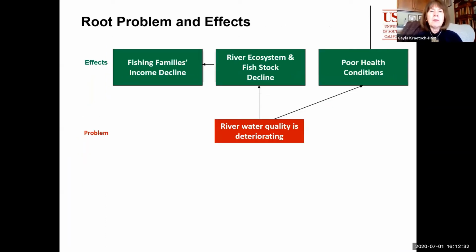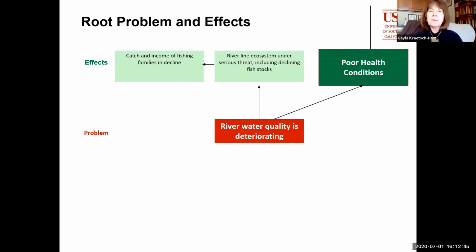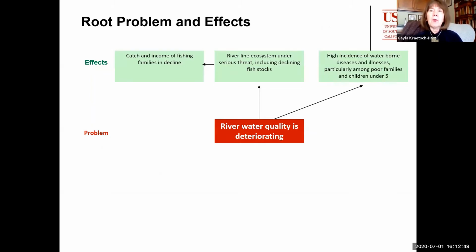We know that there are 3 major effects of river water declining. One is fishing families' incomes decline, which you can capture in a sentence like that. That is affected by the river ecosystem, which again impacts the declining fish stock. And then finally, poor health conditions, particularly among poor families and children under 5.